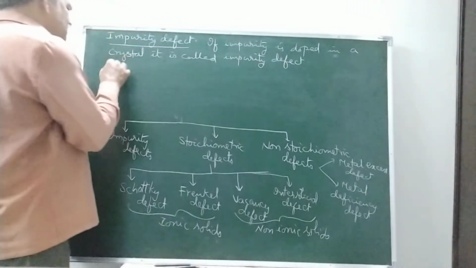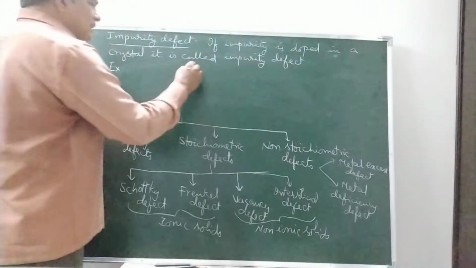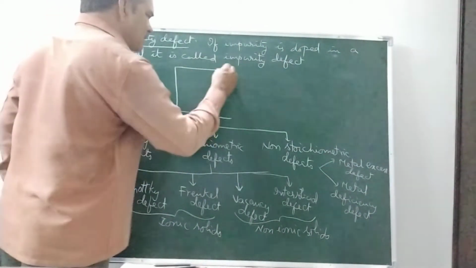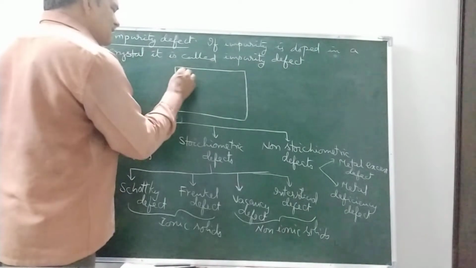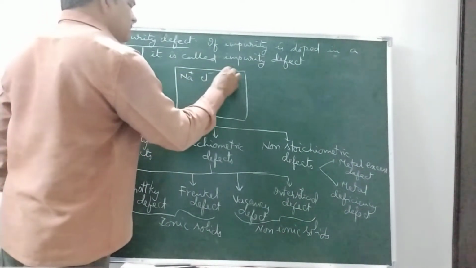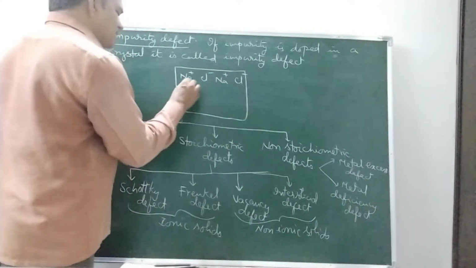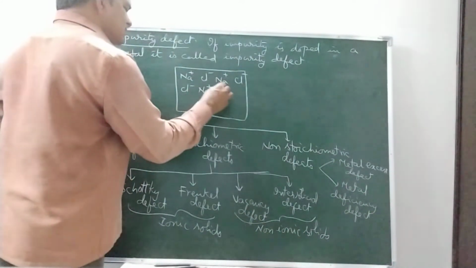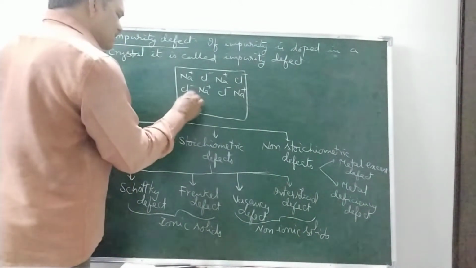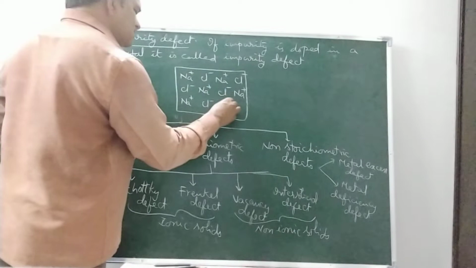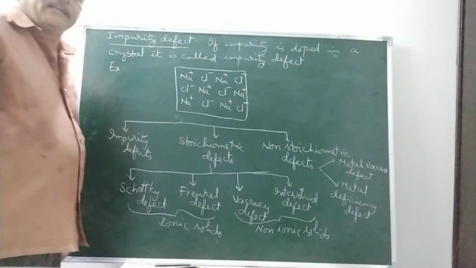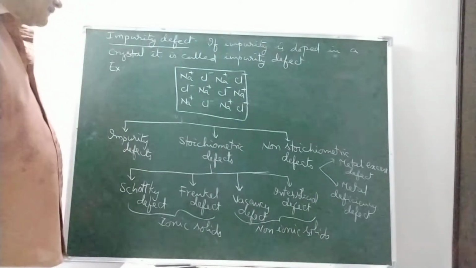Right? Example. Take a NaCl crystal. In the NaCl crystal, Na+ and Cl- ions are present in alternating arrangement.